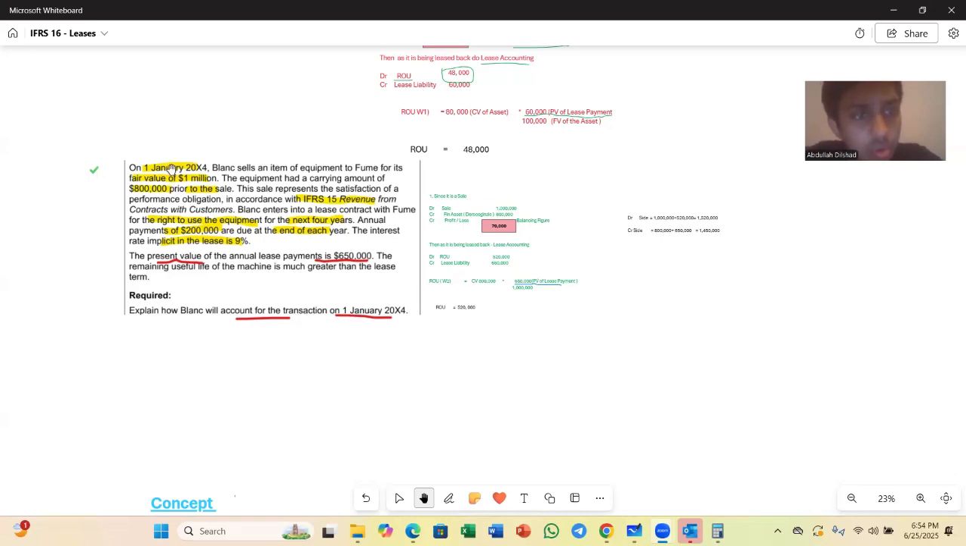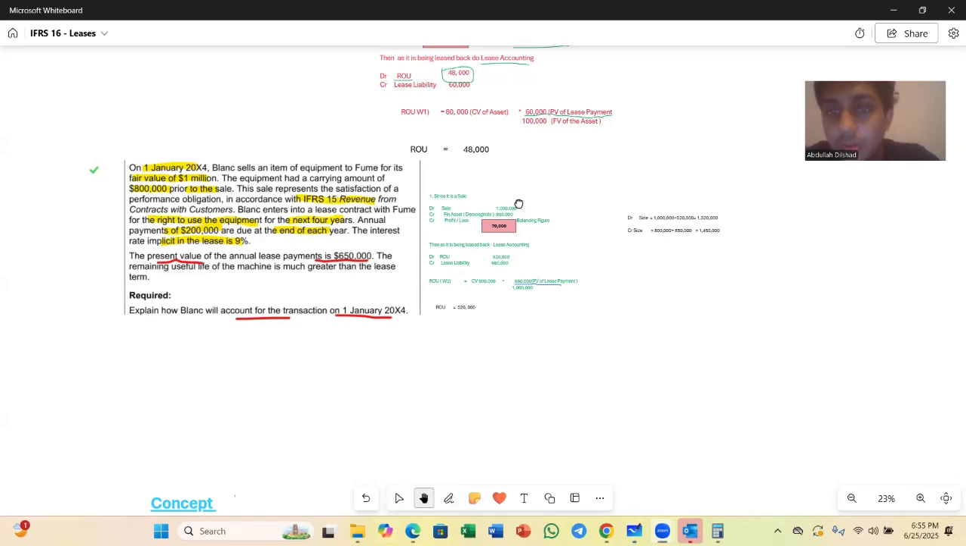Okay, so there's a person called Blanco and he has sold his equipment to a person called Fume, right? For a selling price of 1 million. Fair value is the selling price on 1st January 2004. Fine. The carrying value is 800,000 of the equipment that was sold. And this sale also satisfies IFRS 15 revenue.